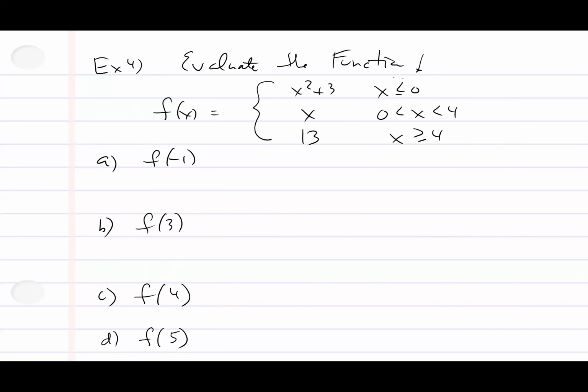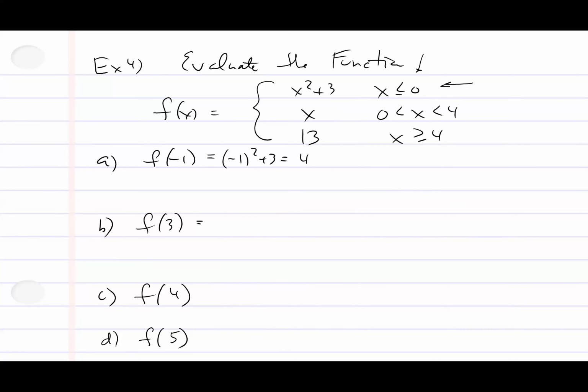It says that if x is less than or equal to 0, I'm going to use that equation. If x is between 0 and 4, I'm using this one. And if it's greater than or equal to 4, I'm going to use that one. We're good? So let's jam. So -1, which equation? Top, middle, or bottom? It's the top one, first one from the top. So (-1) squared plus 3, all yours. Answer is 4. Are we good there?